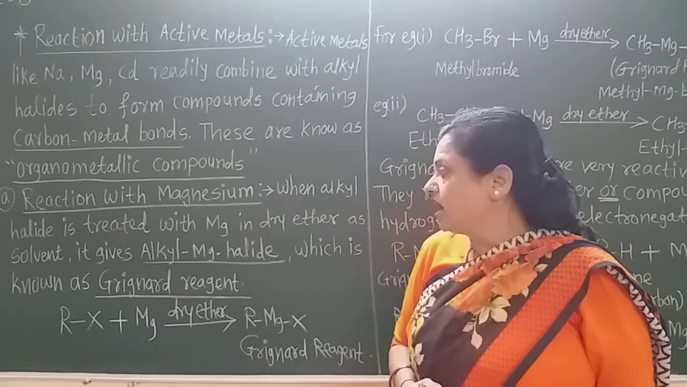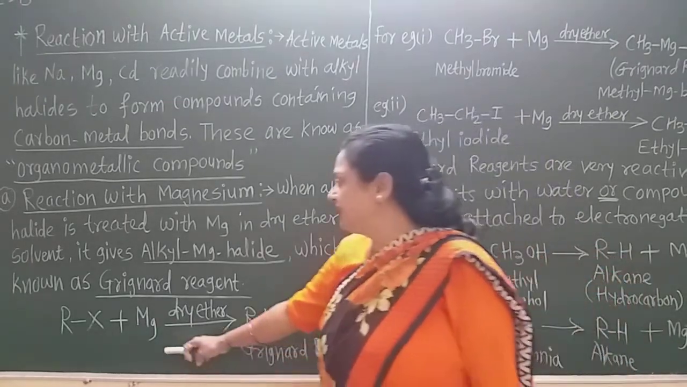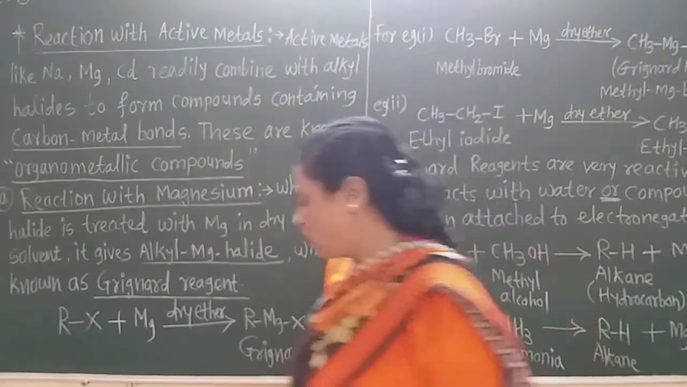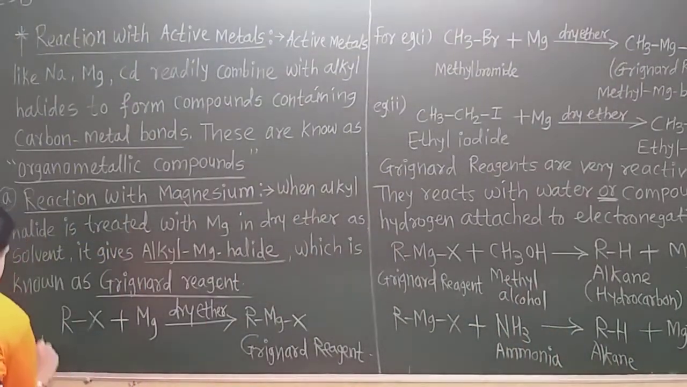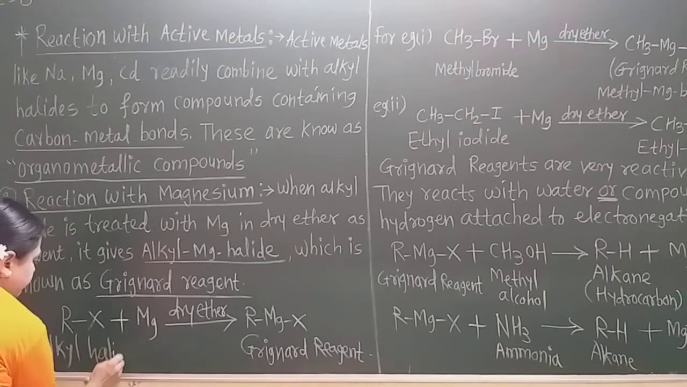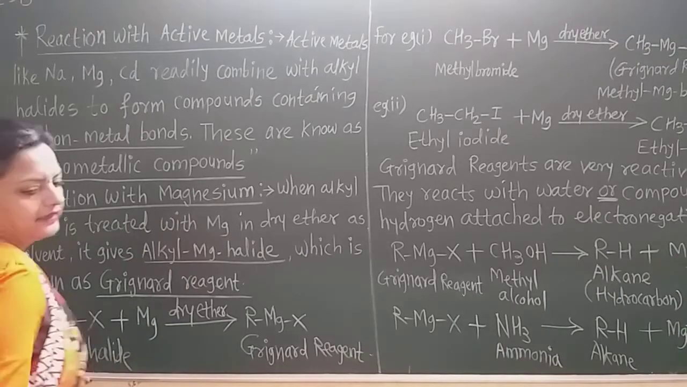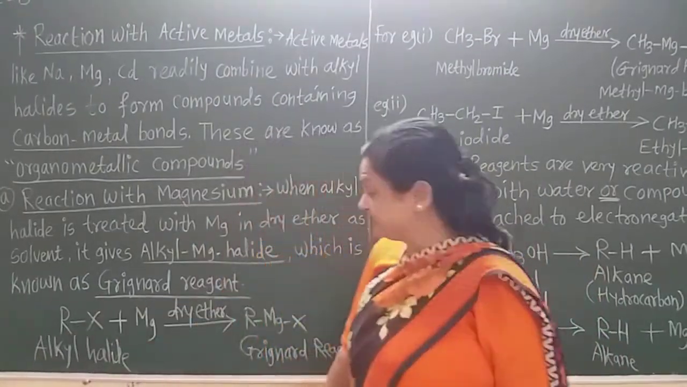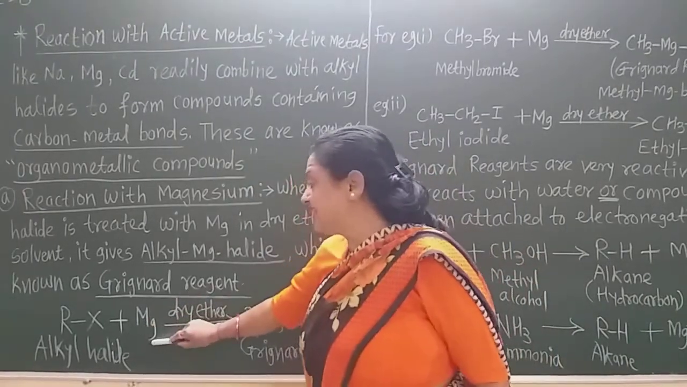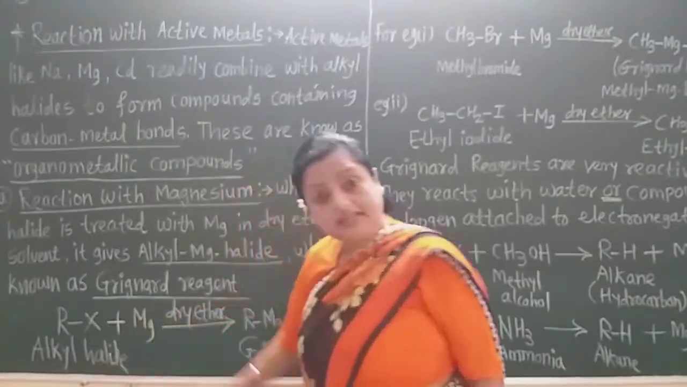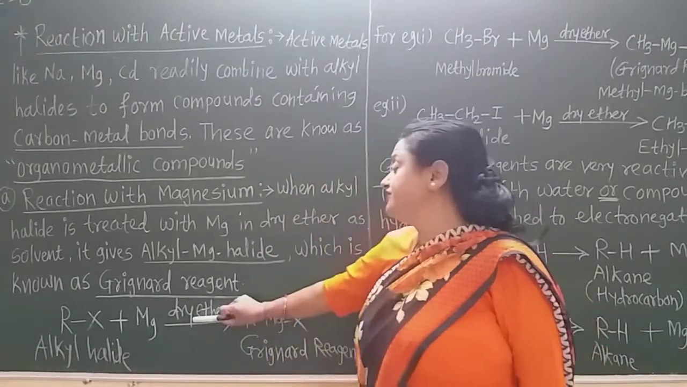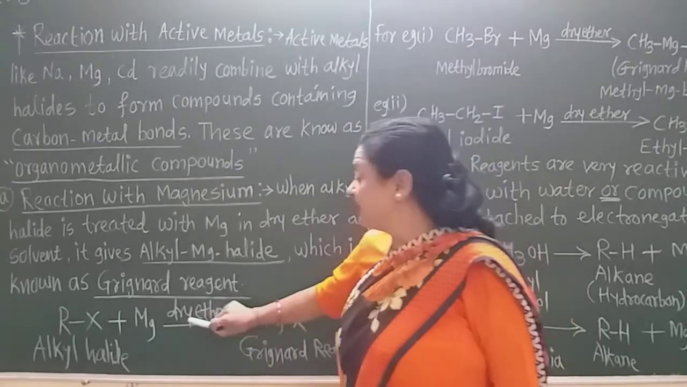Now see here how the magnesium metal reacts with the alkyl halide. You know this is the general formula of the alkyl halide, generally shown as RX. R is the alkyl group, X is the halogen. So this is the general reaction. When RX, the alkyl halide, reacts with the magnesium metal in the presence of the solvent dry ether,